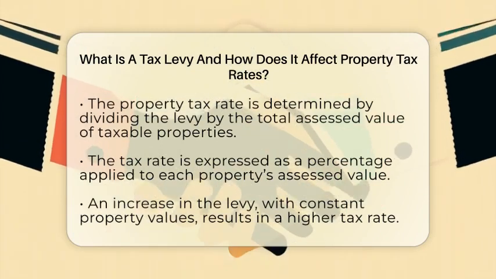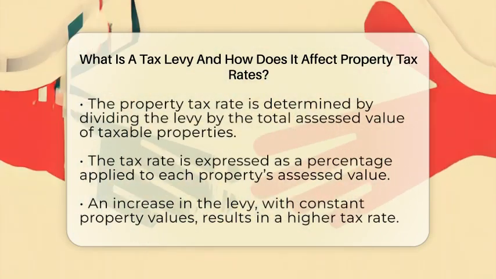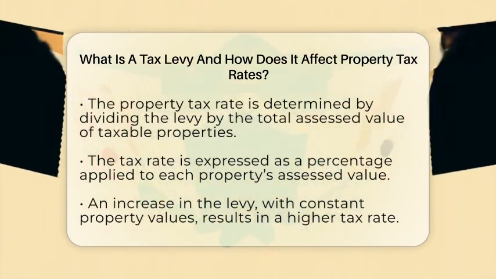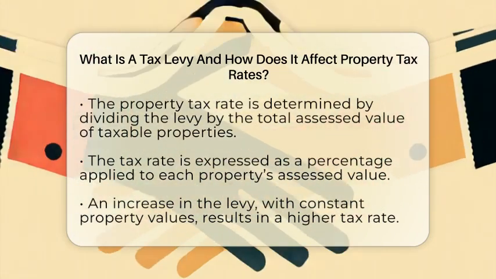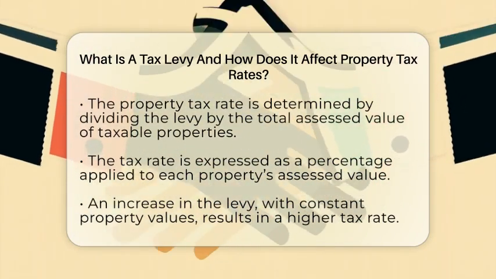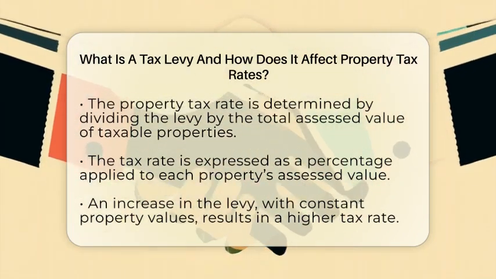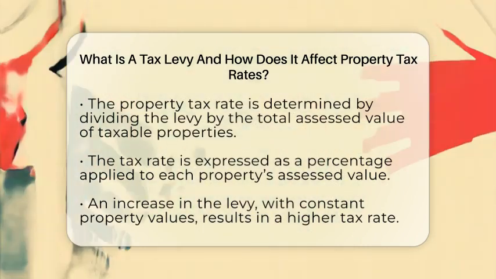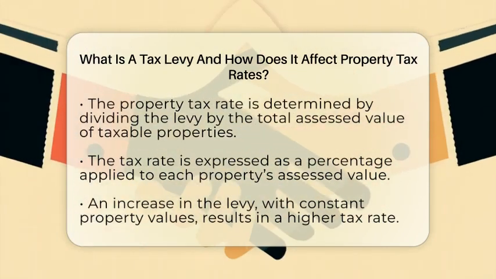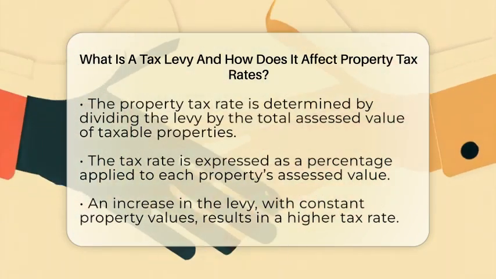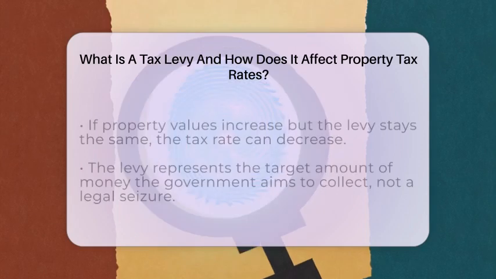Now, how does this levy influence the tax rate? If the total levy increases but the total property value stays the same, the tax rate must go up to collect the extra money. On the other hand, if the levy stays the same but the property values rise, maybe because of new buildings or reassessments, the tax rate can decrease since the total value of taxable properties has grown.